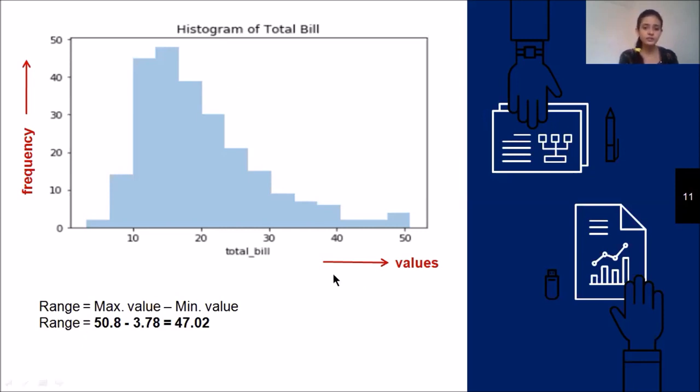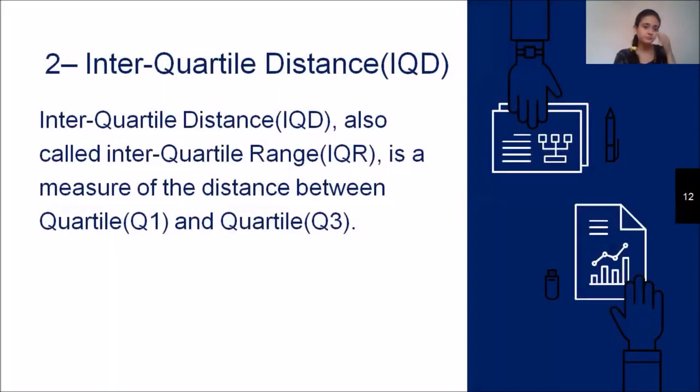This whole graph in the x-axis shows the values of the attribute, or we can say the column name, that is the total bill, and the y-axis shows the frequency. Frequency means how many times that particular value is repeating in the whole data set. So we have to consider the values, identify the maximum and the minimum value, and the difference of that is called the range.